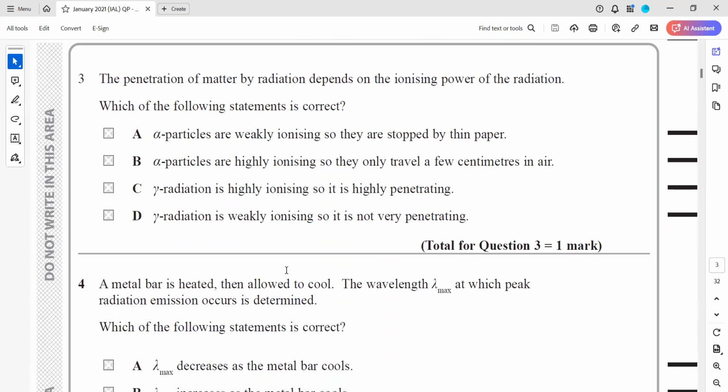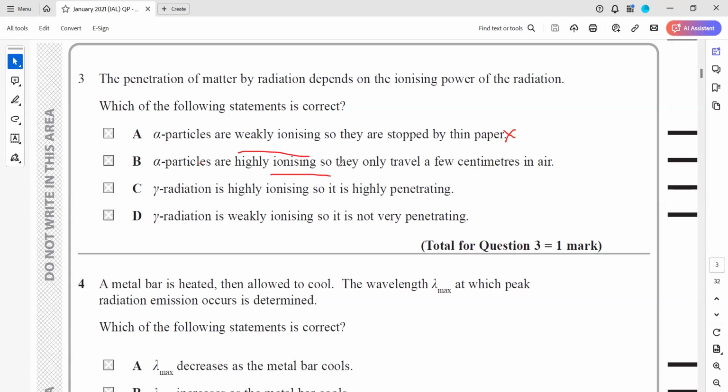In question 3, the penetration of matter by radiation depends on the ionizing power of radiation. Which of the following statements is correct? Alpha is weakly ionizing, so stopped by thin paper. No, alpha has a high ionizing power. When it ionizes the particles in a region, the range will be shorter.